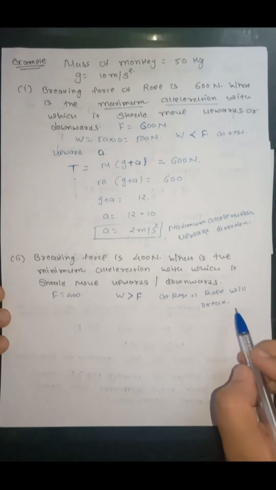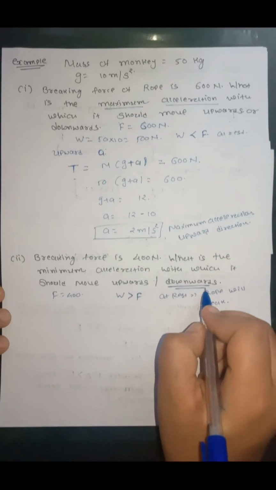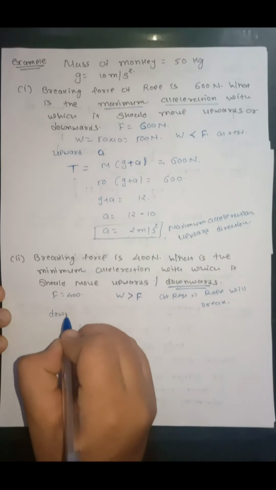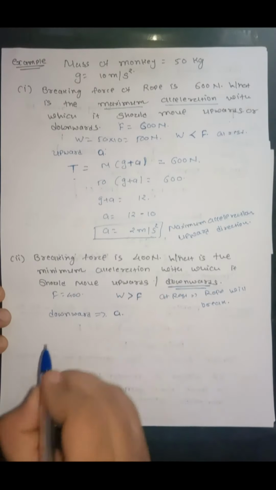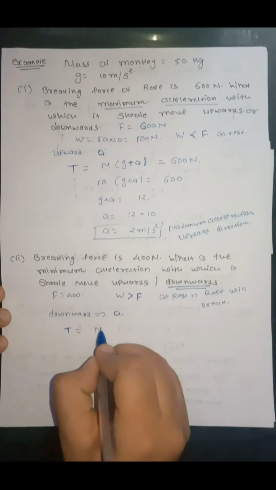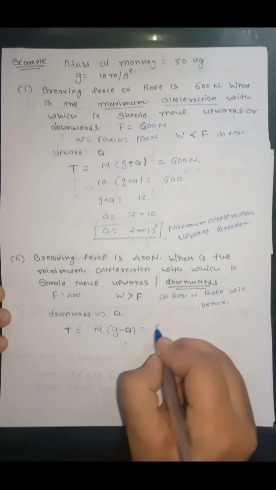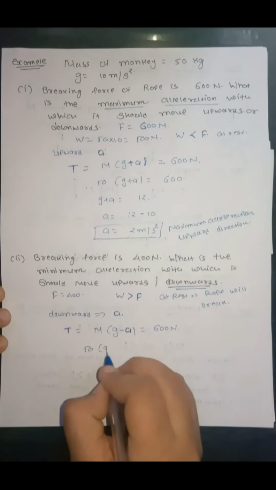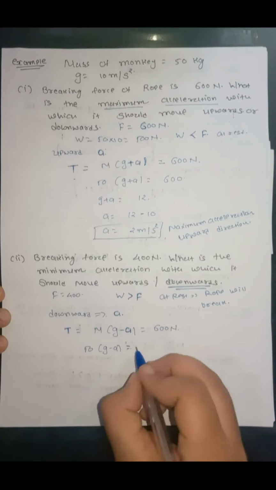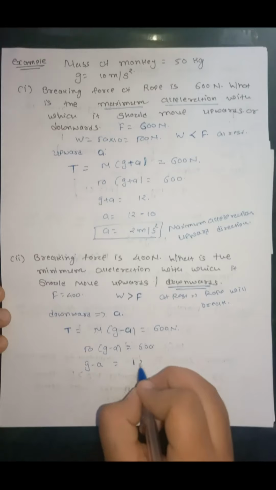So it has to compulsorily move, and that too in the downward direction only. So in this case, it can move only in the downward direction. Let's say it is moving downward with some acceleration a. In that case, the tension force will be m into (g minus a), and that should be equal to at least 600 Newton. Put the value: 50 into (g minus a) is equal to 600. So g minus a is equal to 12.